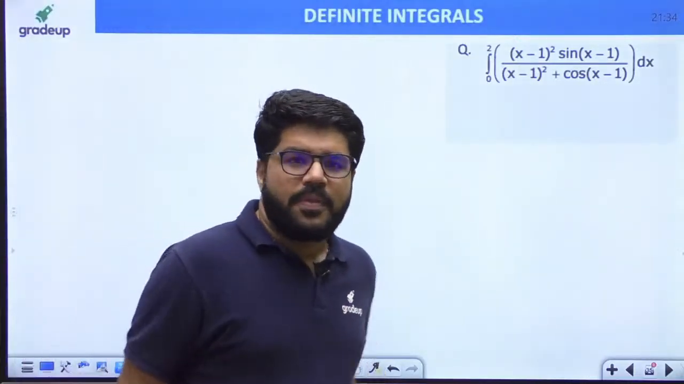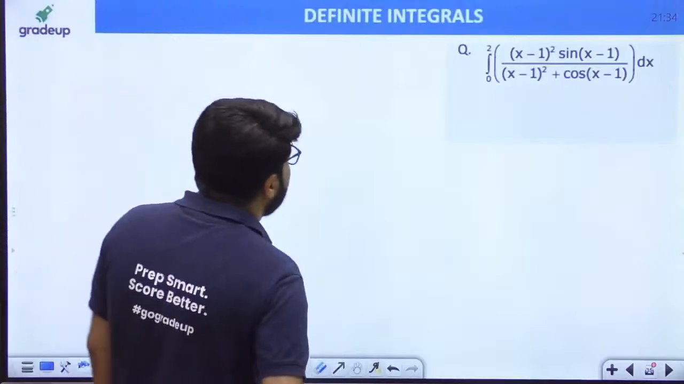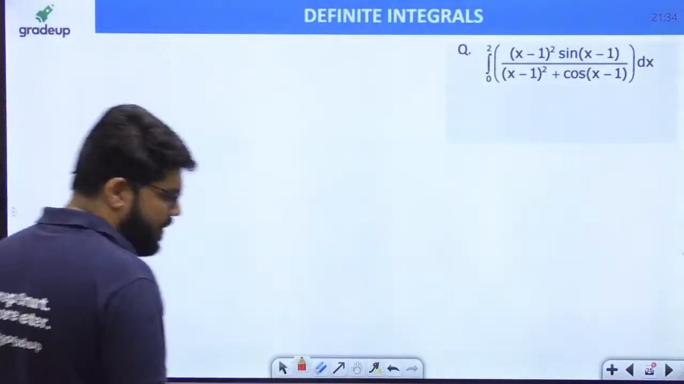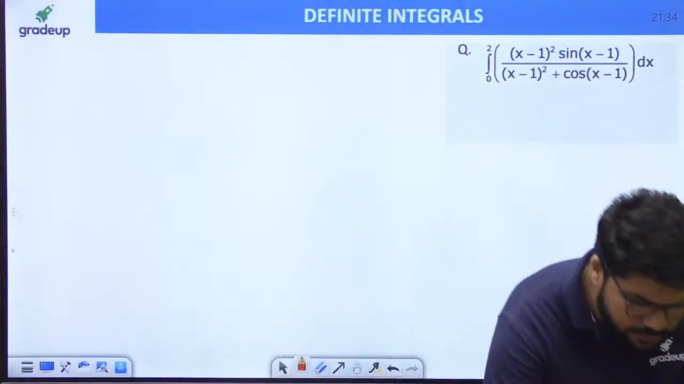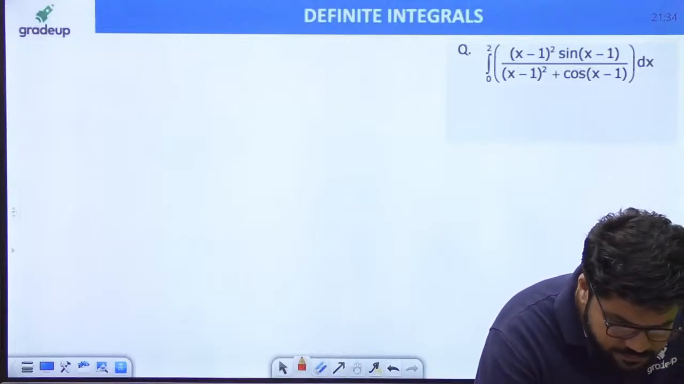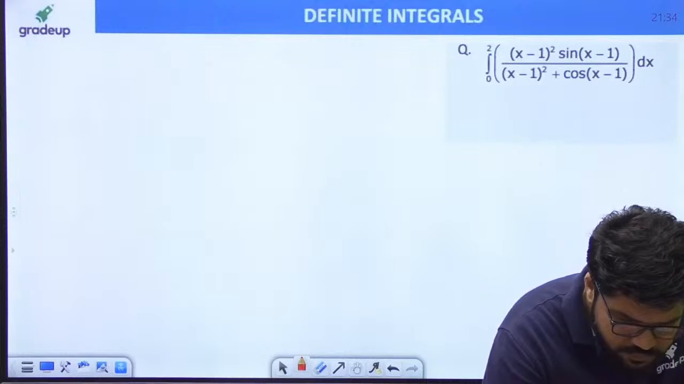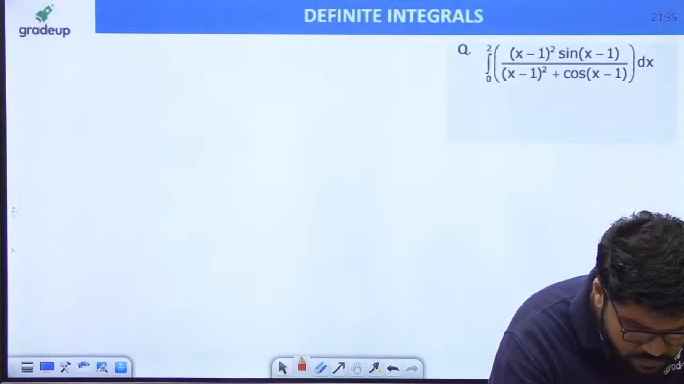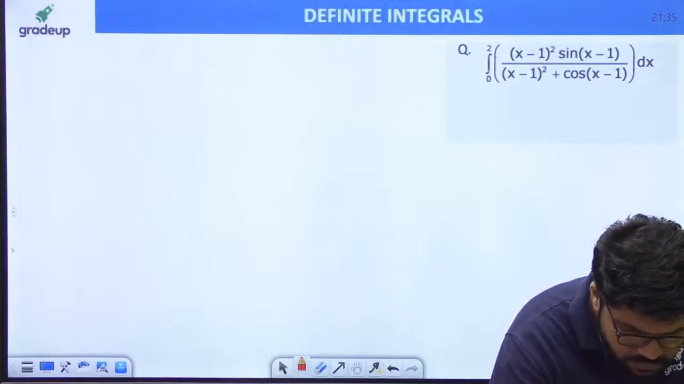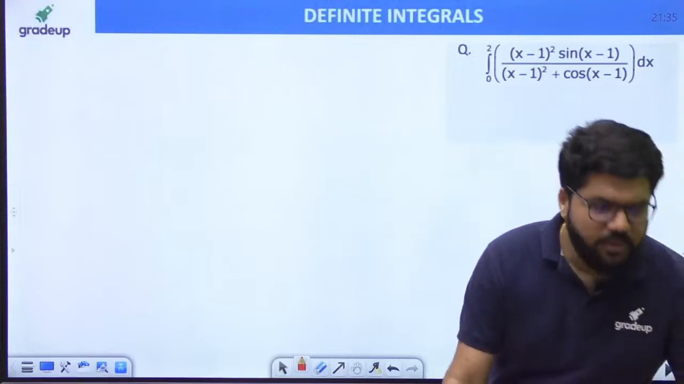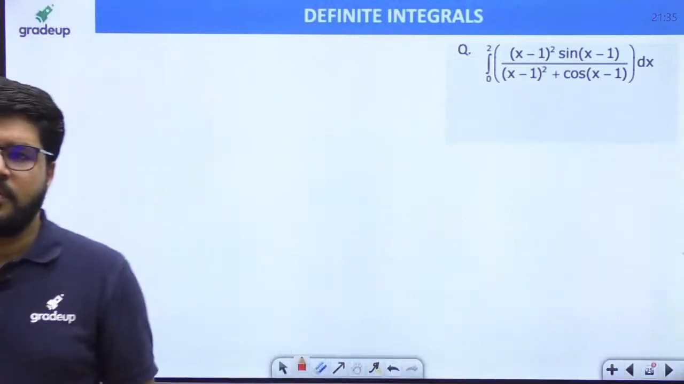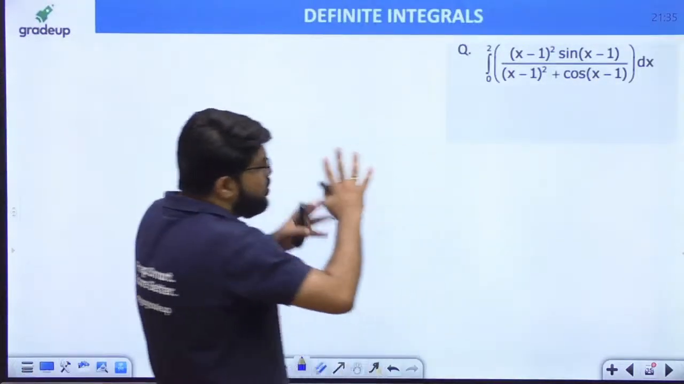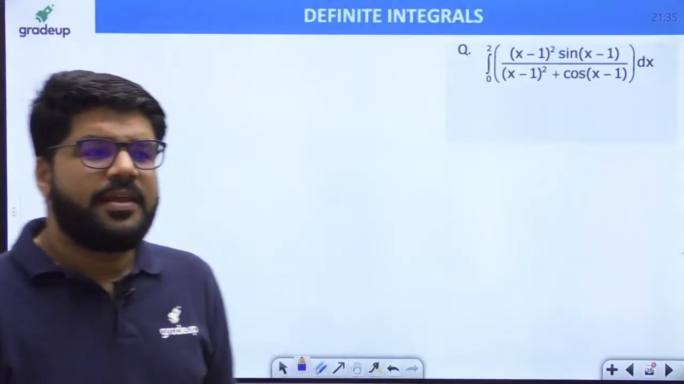Now the next question: integral from 0 to 2 of (x minus 1) whole square times sin of (x minus 1), divided by (x minus 1) whole square plus cos of (x minus 1), dx. Everybody try this one. Okay, now it's your turn. Come on. How can we solve this? If we go to solve it directly, it looks like a complicated function.